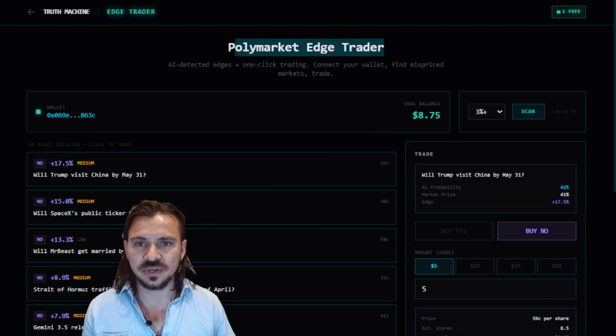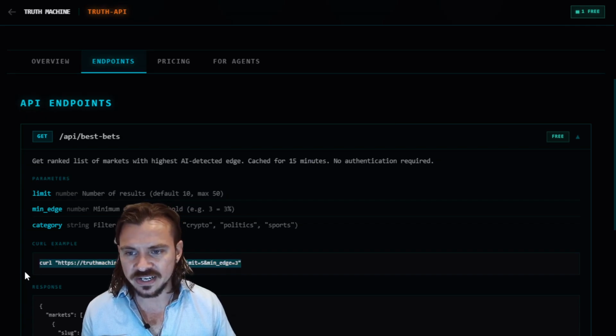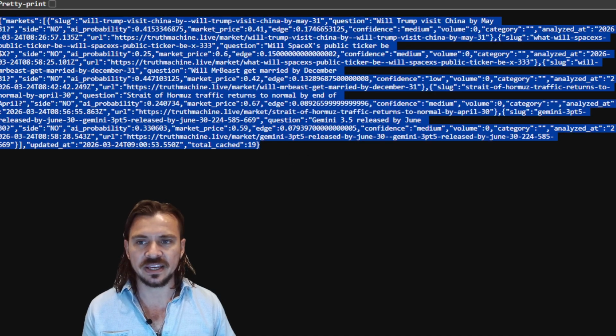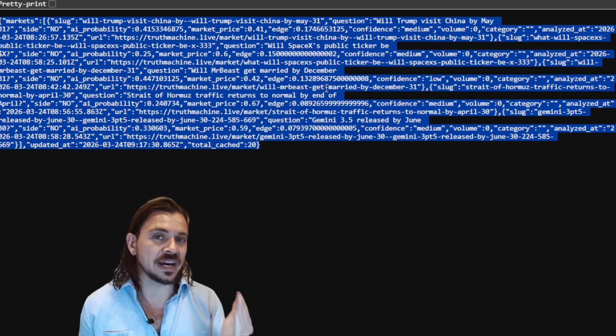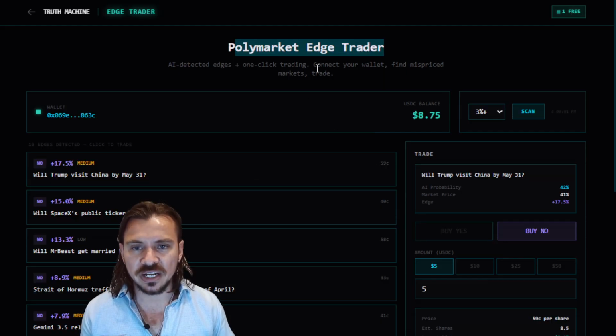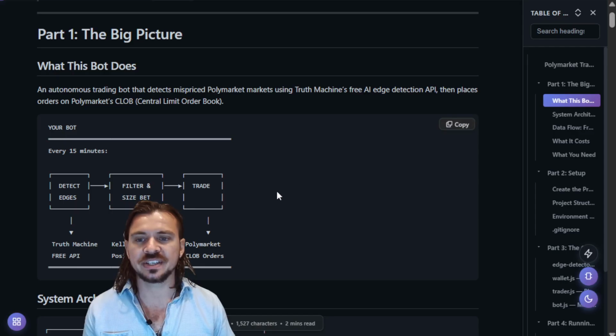Okay, so what it's going to do is it's going to take this free API endpoint. Okay, so you can see this here. So if you actually plug that into the URL browser, it gives you a dump like this. Let's see if I refresh. Okay, so same stuff. It's going to give you a dump of information. Okay, so this is what the API is. You can see it's free. Anyone can actually enter this. But if you want to use it in a bot to build something like this, you're going to have to use this correctly, which is what this document shows.